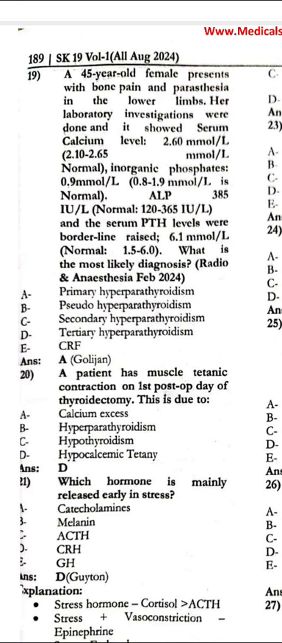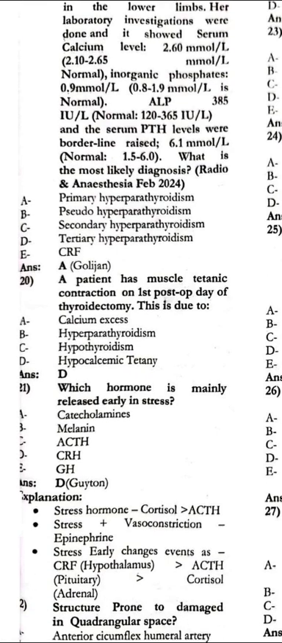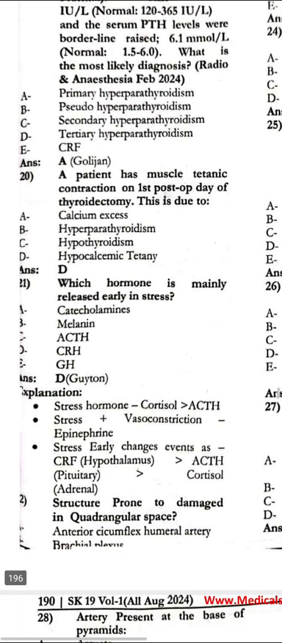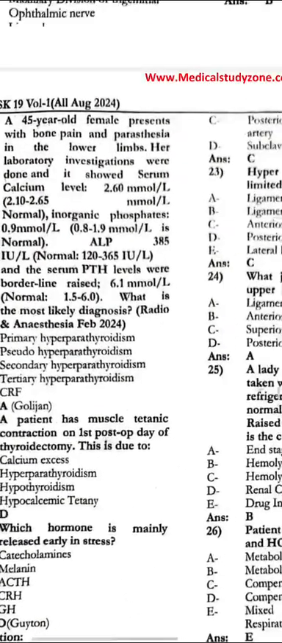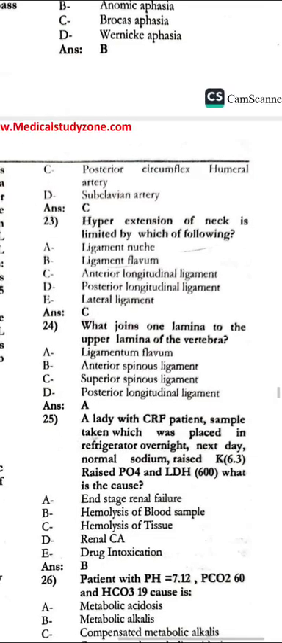The patient has muscle tightening contraction on the first post-op day of thyroidectomy. This is due to hypocalcemic tetany. Which hormone is mainly released earlier in stress? That is the CRH. The structure prone to damage in the quadrangular space would be the posterior circumflex humeral